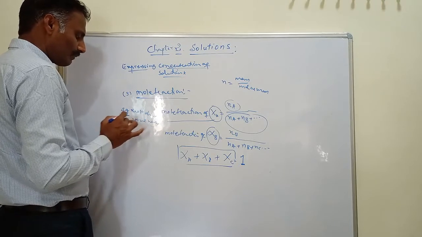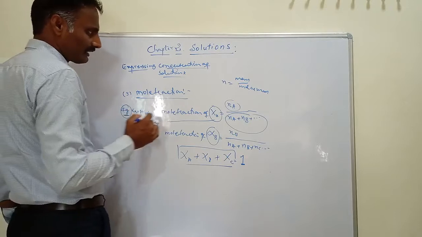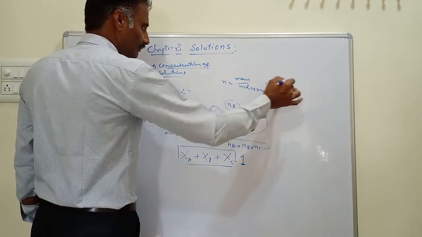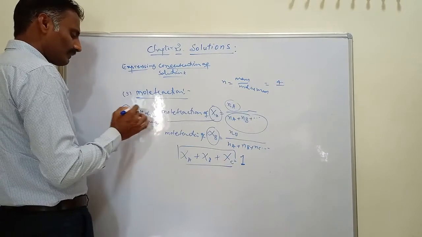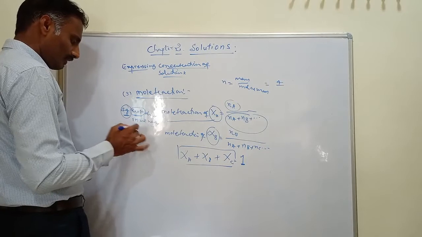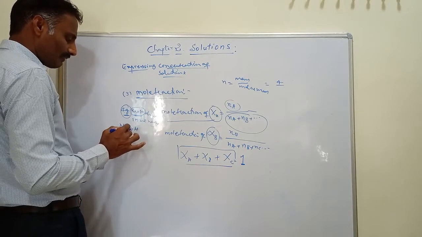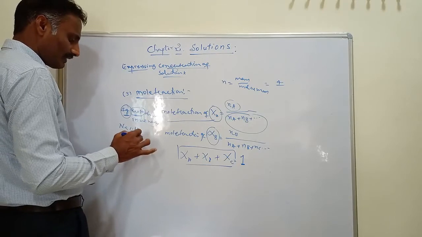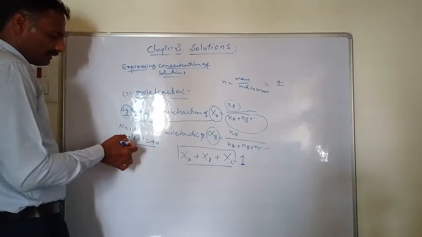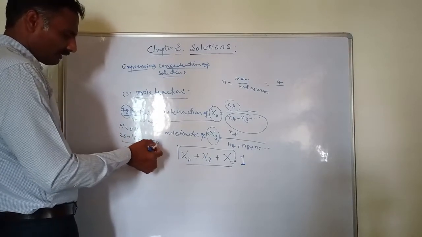Then you calculate the number of moles of NaOH. The NaOH you are taking is 4 gram. Then what is the molar mass of NaOH? To calculate the molar mass of NaOH, we must know the atomic masses. The atomic mass of sodium is 23, oxygen is 16, and hydrogen is 1, which equals 40. This is called the molecular mass.